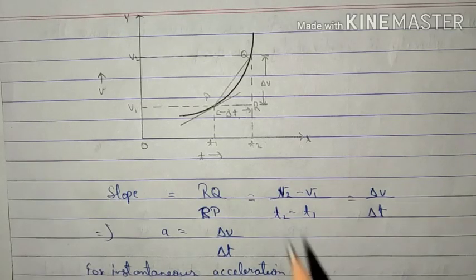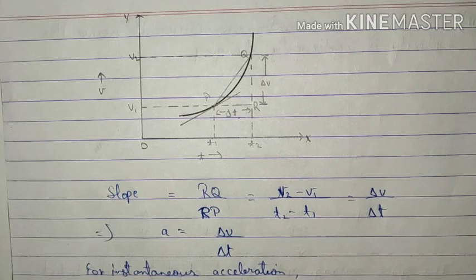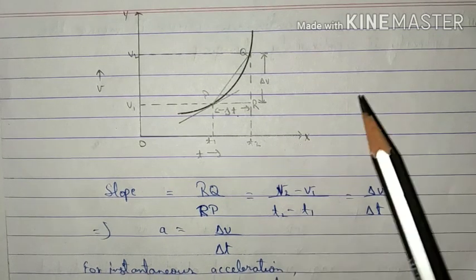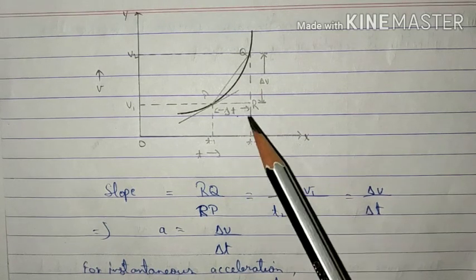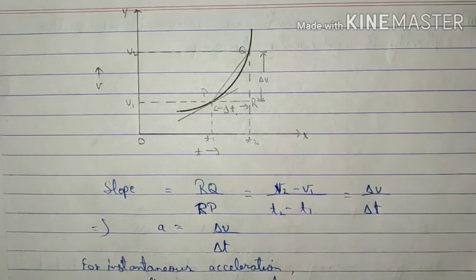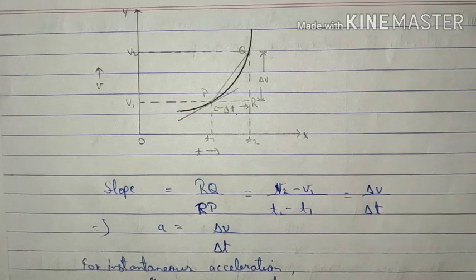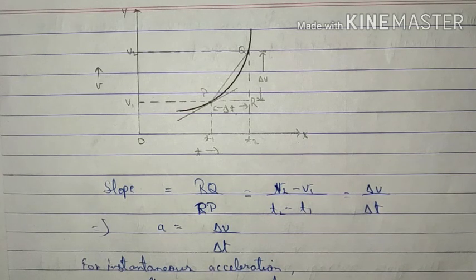Now if we have a curve representing the velocity time graph for motion of any body, then the slope can be found in the same manner that we used for the displacement time graph. That is, we can take two arbitrary points P and Q on it, which are close to each other. Now joining these points P and Q, we get a line PQ, and the slope of this line PQ will give us the average acceleration of the body.